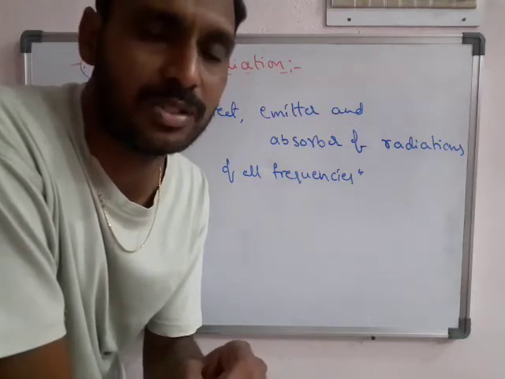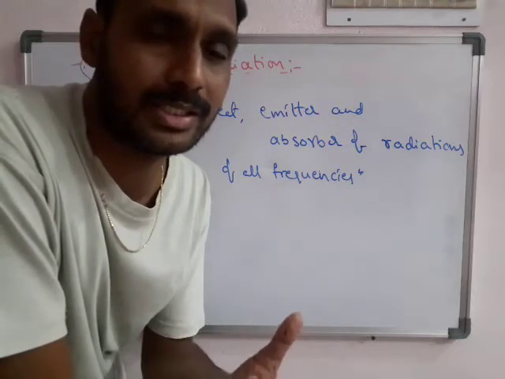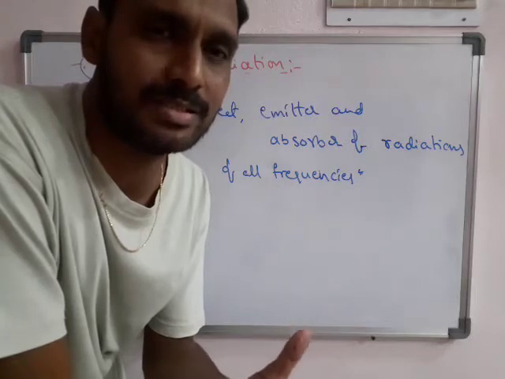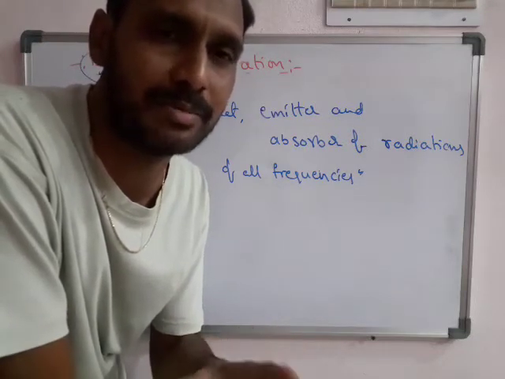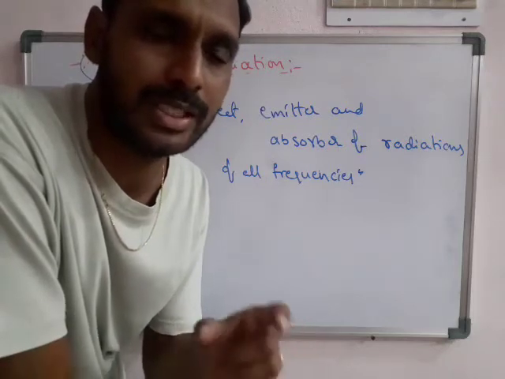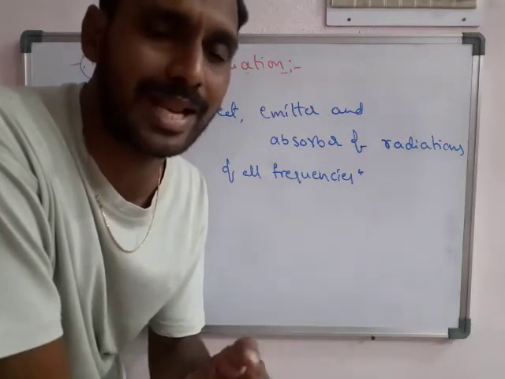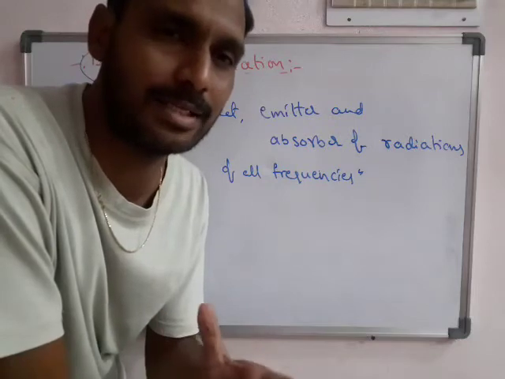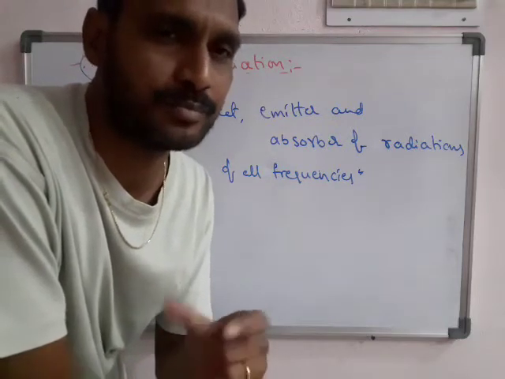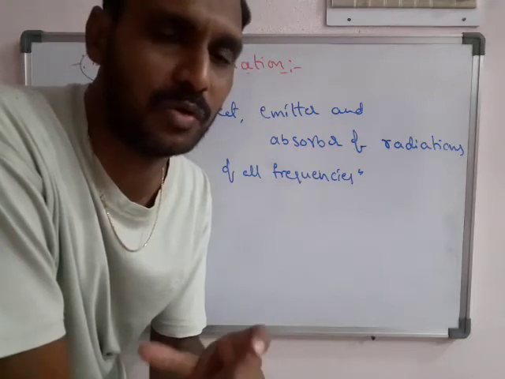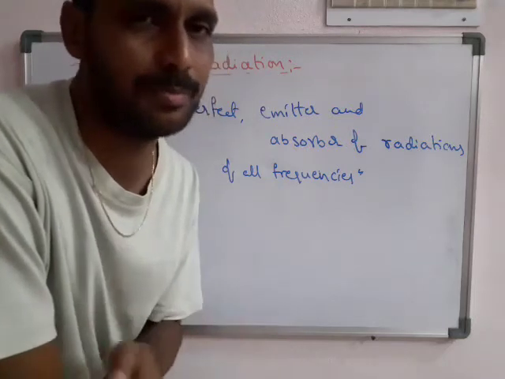We discussed the ideal gas, but is there any gas in nature which shows 100% ideal behavior? No, not at all. In the same way, this black body is an ideal body. There is no object which works as a 100% black body.